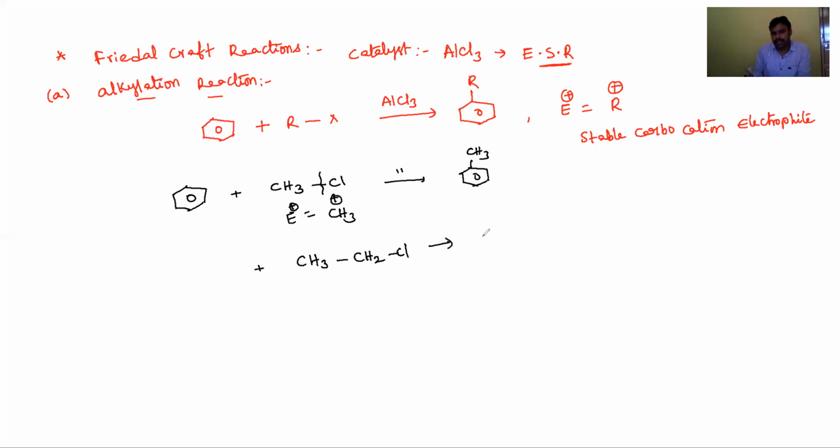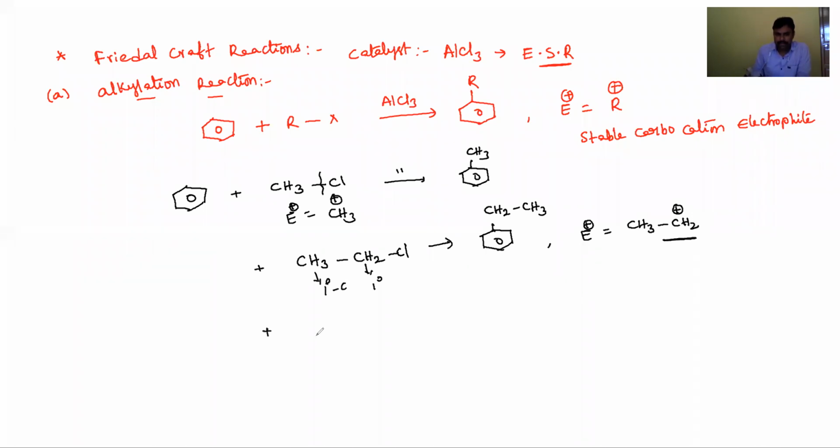In this case the product is ethyl benzene. Okay, students. Now, in this case, the electrophile is the ethyl carbocation, a primary carbocation, because this is a primary carbon. It produces only a primary carbocation, and this is the only stable carbocation.